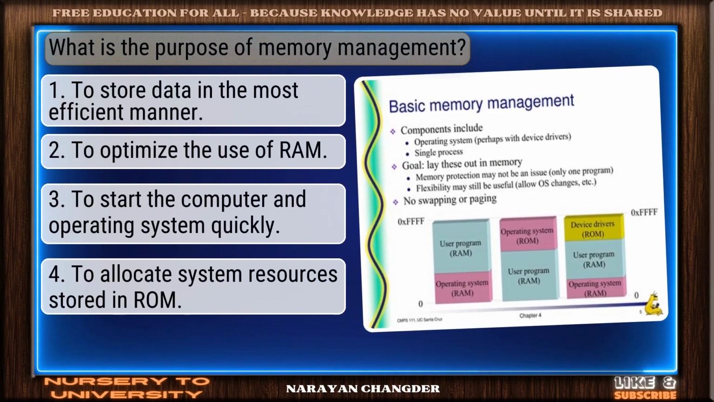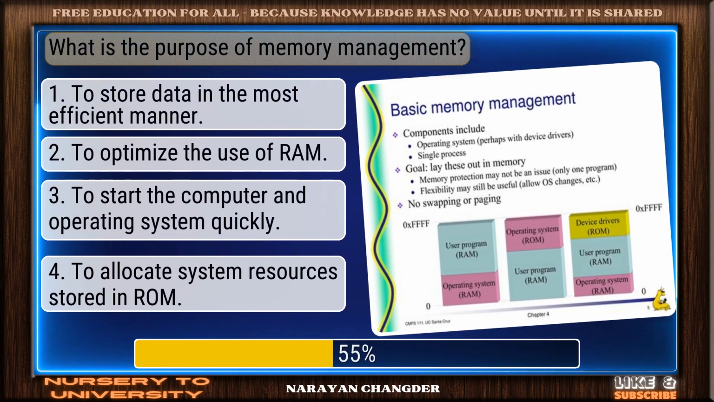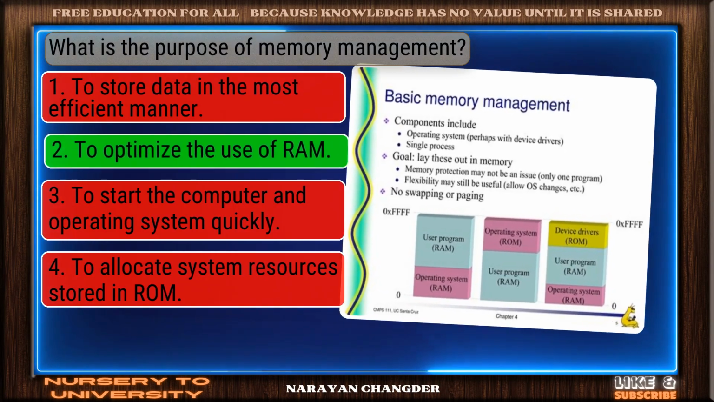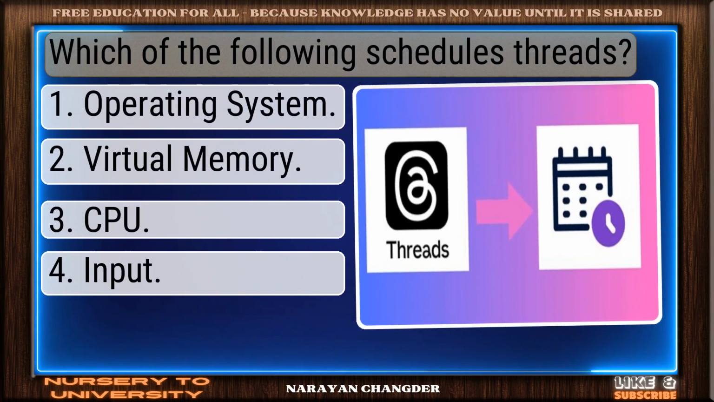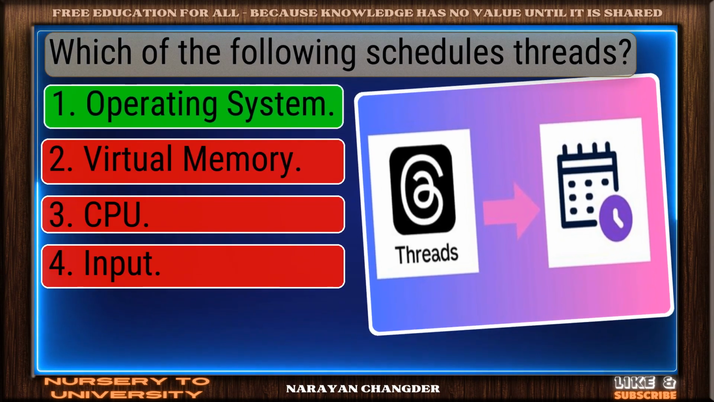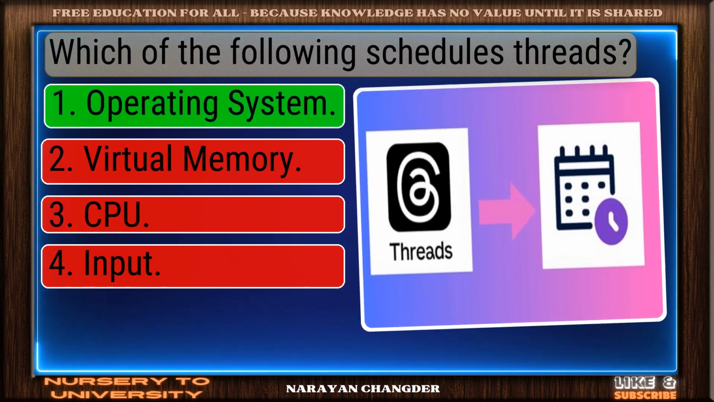Question number 7. What is the purpose of memory management? Correct response. To optimize the use of RAM is the most accurate answer. Question number 8. Which of the following schedules threads? Great job. Operating system is the accurate answer.